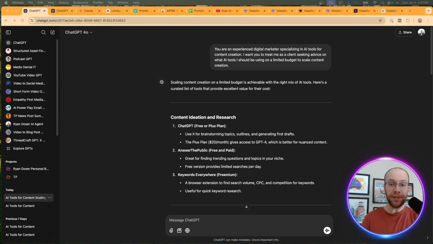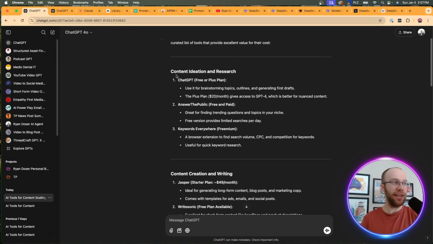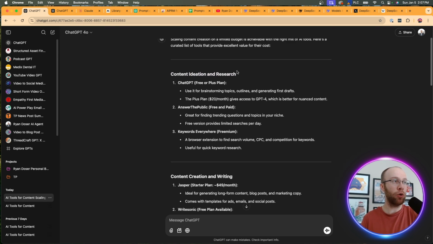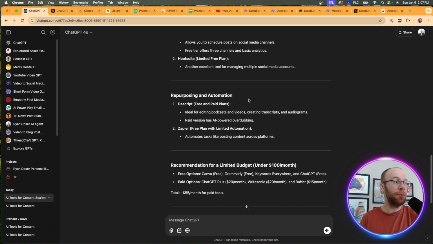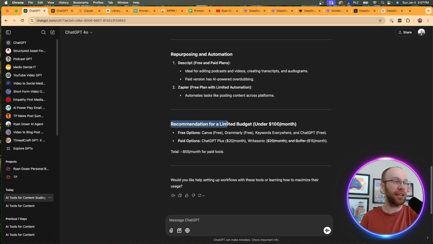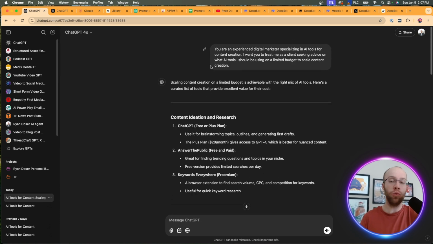And so ChatGPT responded with the following. I like how it breaks it down by the different categories for content creation tools. It lists each tool here, but also provides more details on why I should consider using this tool to scale content creation. So again, here's some more categories. But what I really like at the end is it provides an overall recommendation on a limited budget under $100 a month. It gives me free options, paid options, and it says total $55 a month for paid AI tools.